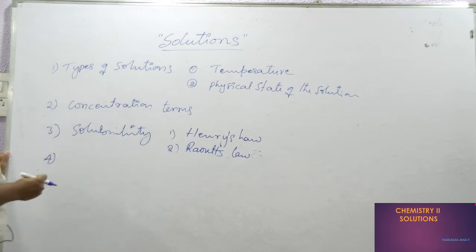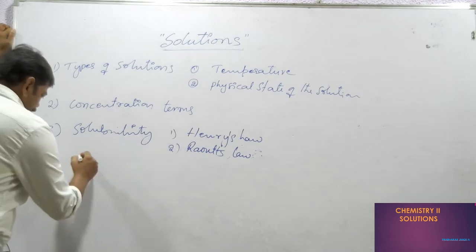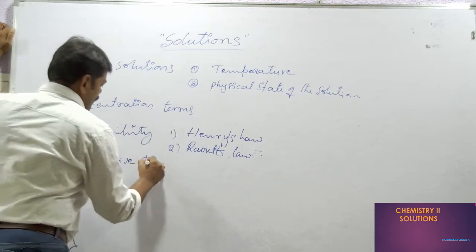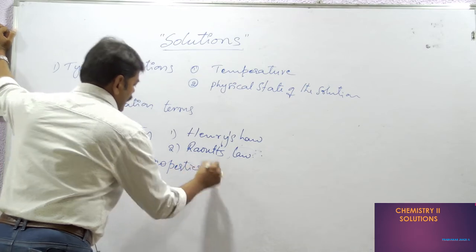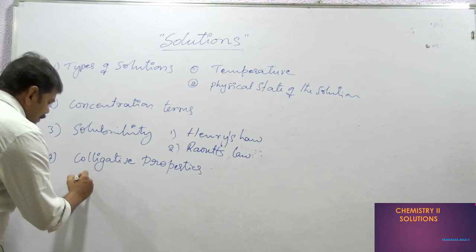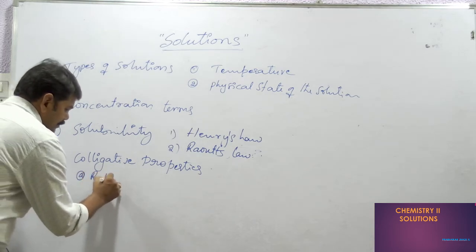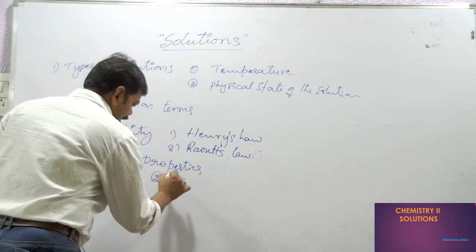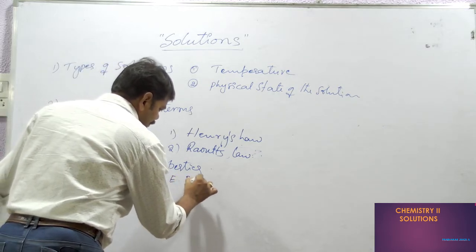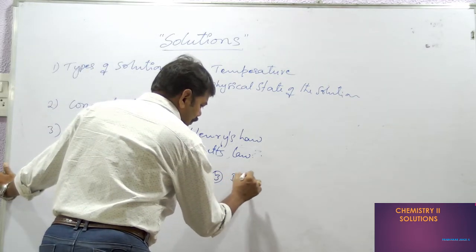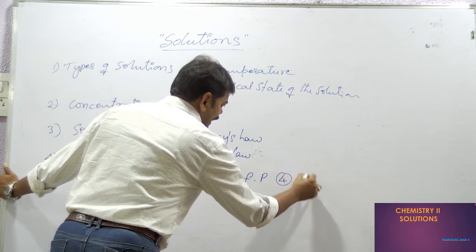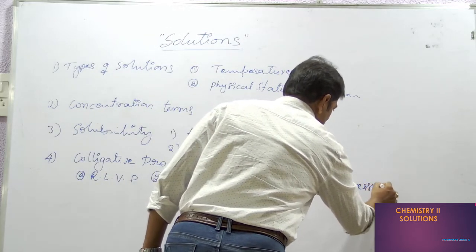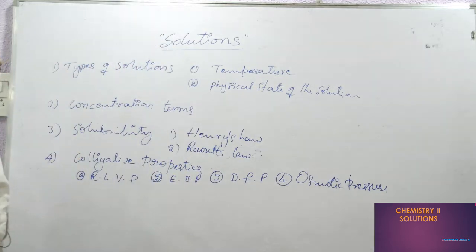Then the fourth point we are going to discuss under this chapter is colligative properties. In colligative properties, we will discuss relative lowering of vapor pressure, elevation in boiling point, depression in freezing point, and osmotic pressure. These are the subtopics we will discuss under this one.